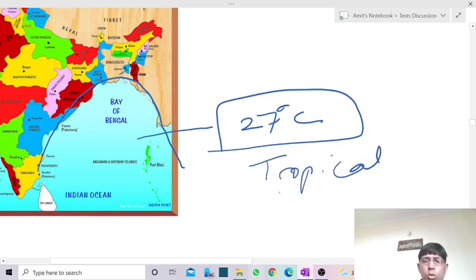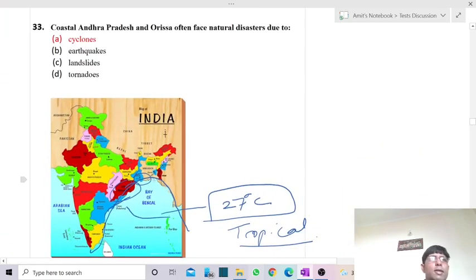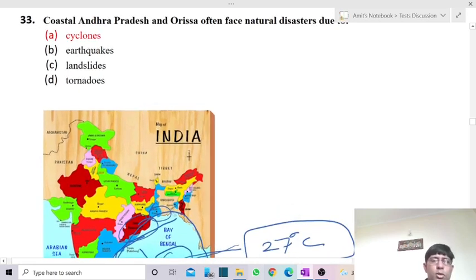So it is a tropical cyclone which, when it falls over the coast of Tamil Nadu, Andhra Pradesh, Odisha, and West Bengal, creates a lot of destruction. The cyclone forms over here under the influence of the trade wind. It simply moves towards the west direction and falls on any of these coasts of the states. So the answer is of course cyclone, that too tropical cyclone, which simply creates a lot of destruction and a lot of problems to the coast of Andhra Pradesh or Odisha.